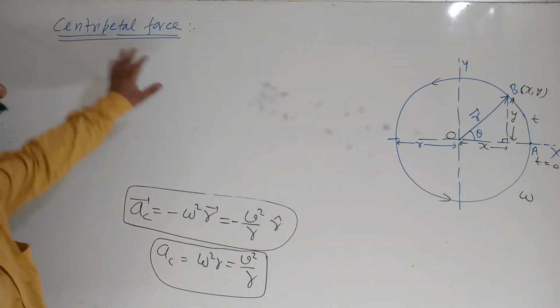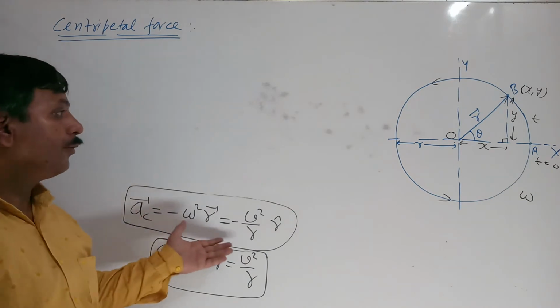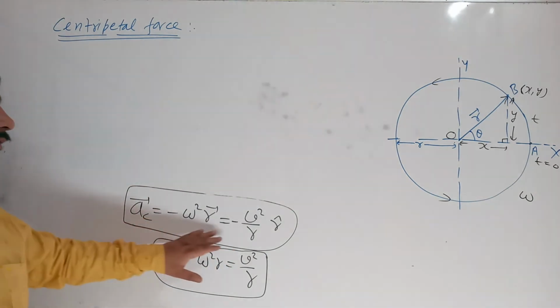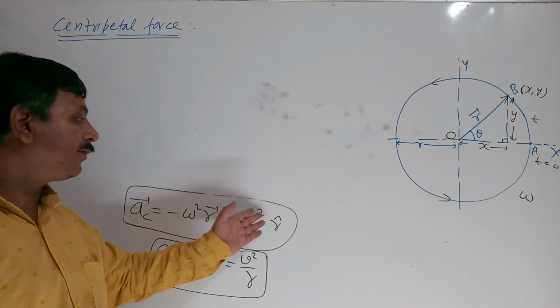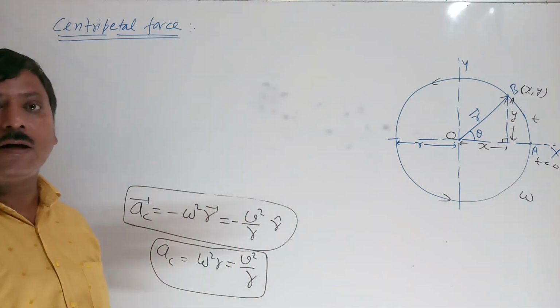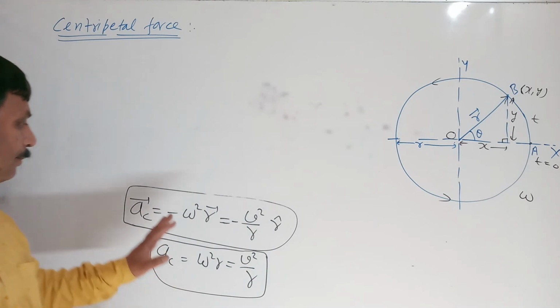See, what is centripetal force? We have seen centripetal acceleration is minus omega square r, or minus v square upon r times unit vector r.